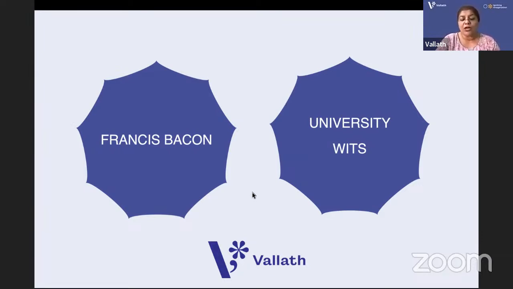Francis Bacon talked about the mistakes committed by human beings. He used an analogy for it. What is that analogy? I will give you a clue. What is the analogy that Francis Bacon used to talk about the mistakes of human beings? It is called the four idols. Idol of the cave, idol of the tribe, idol of the marketplace, idol of the theater.